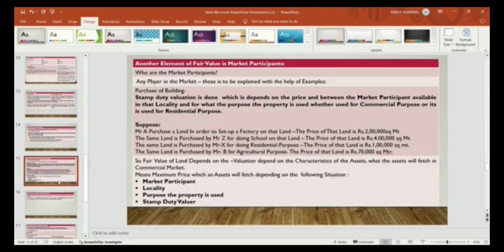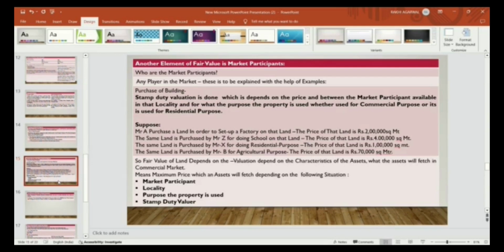I am taking the example of land. Mr. A purchased a land in order to set up a factory on that land. The motto of Mr. A to purchase the land is to set up a factory, and the price he is going to pay is rupees 2 lakhs per square meter. And the same land is purchased by Mr. Z for making a school on that land, and the price of that land is rupees 4 lakh per square meter.